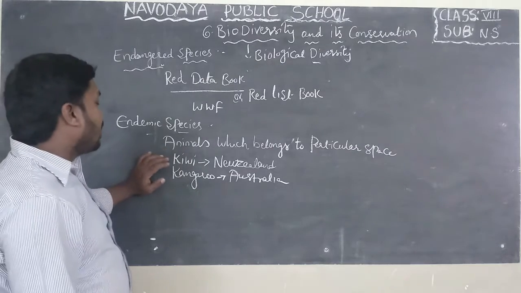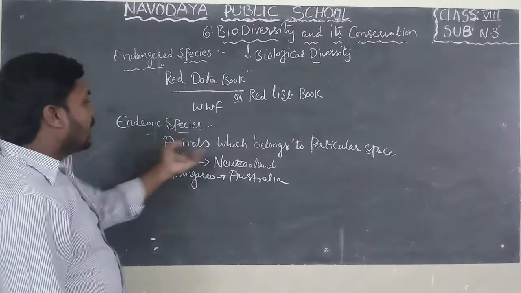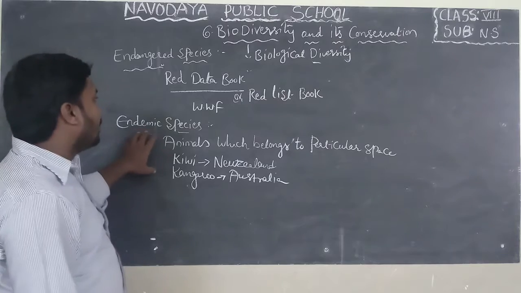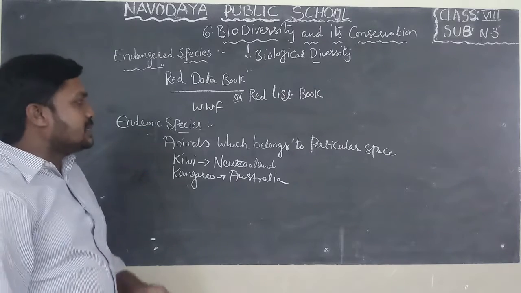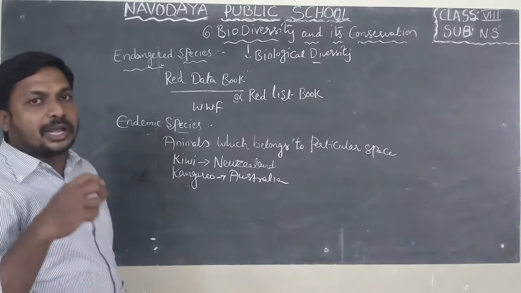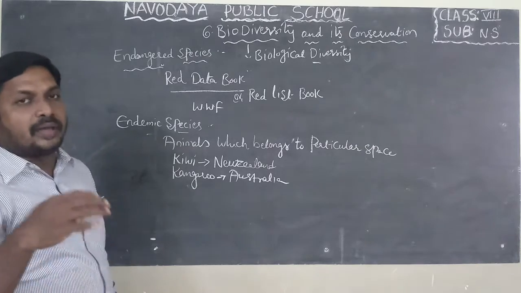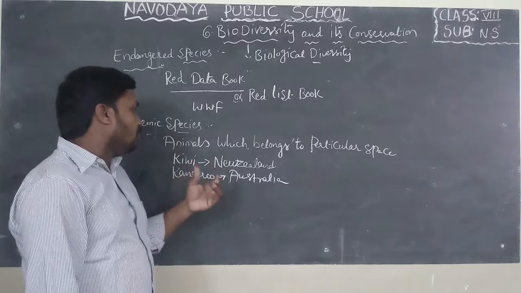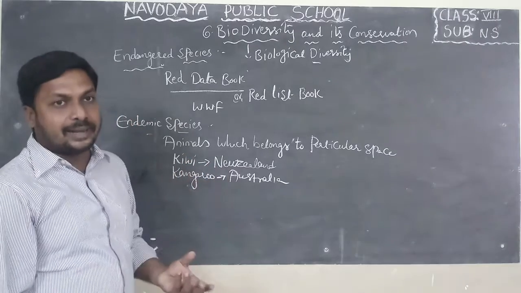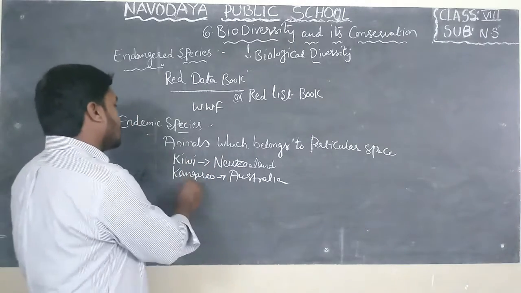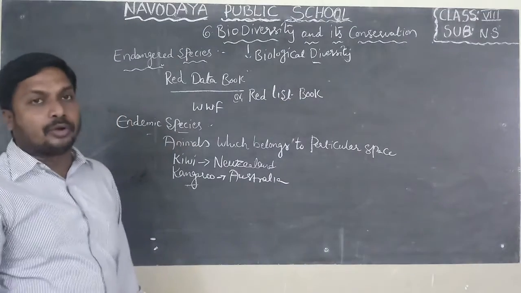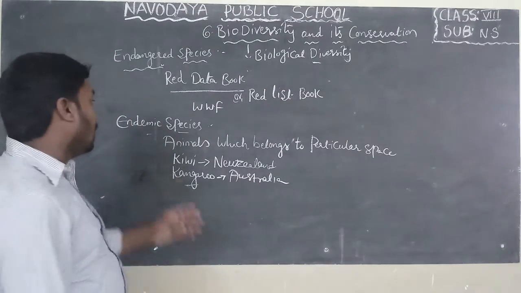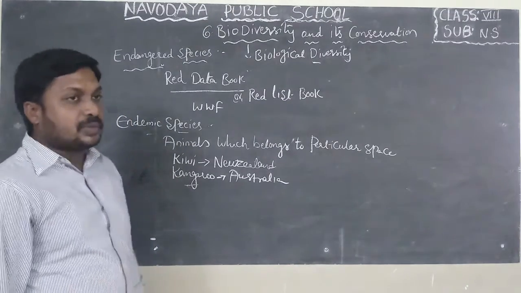Because they live in New Zealand only, that is called endemic species. The animals which belong to a particular place cannot live in other places. The climatic condition is suitable for kiwi birds in New Zealand, and the climatic conditions are suitable for kangaroo to live in Australia. That is called endemic species.